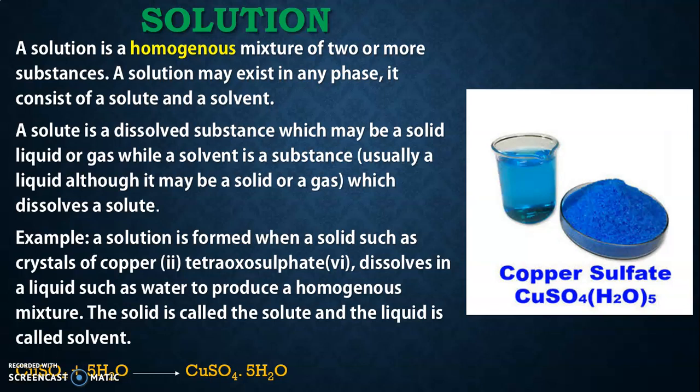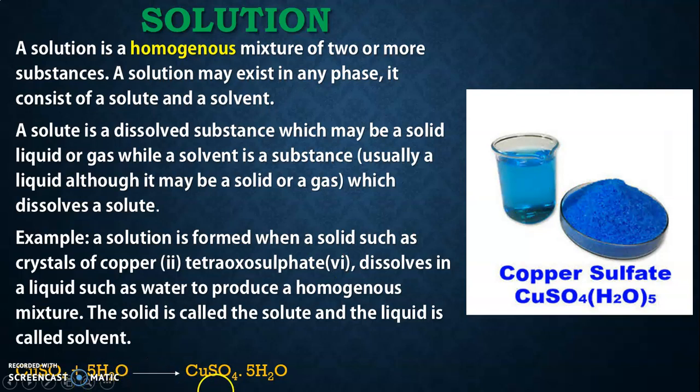Now, for example, a solution is formed when a solid such as crystal of copper 2 tetraoxosulfate 6 is dissolved in a liquid such as water to produce a homogeneous mixture. Now this is it here. This is copper 2 tetraoxosulfate 6, and this is the solution. This is when it is being added to water. You can see it here.